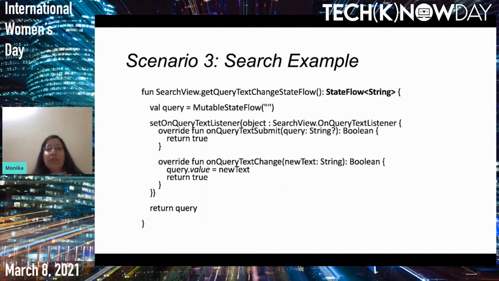To observe that state, we used to use subjects in RxJava. Here we use state flow, and we observe the query which is there in that search view at that current point.